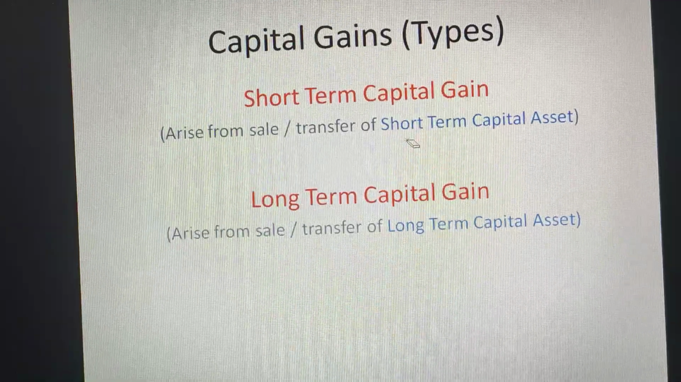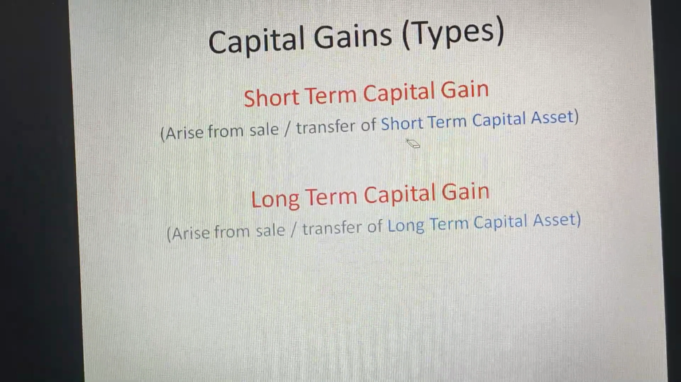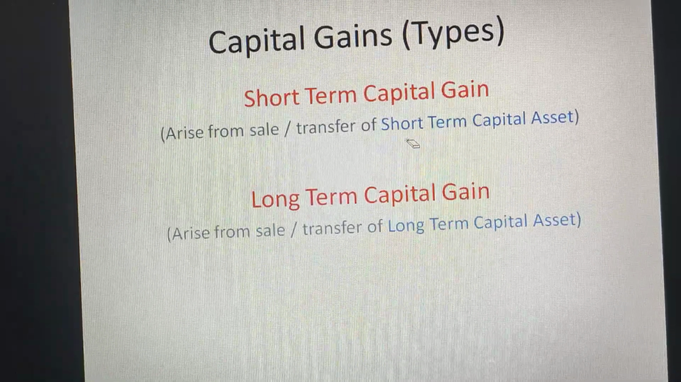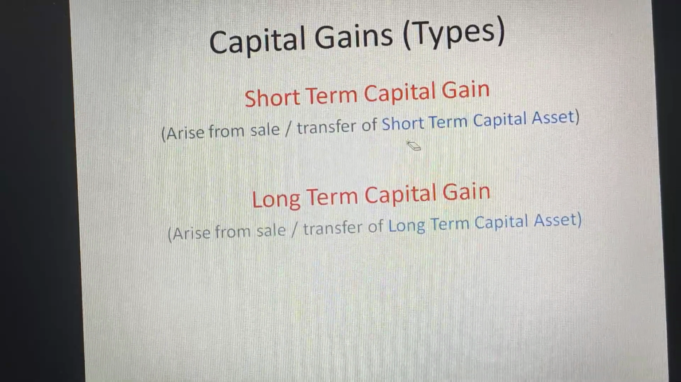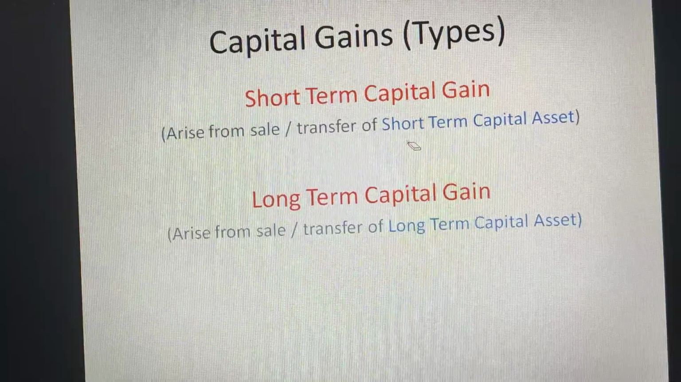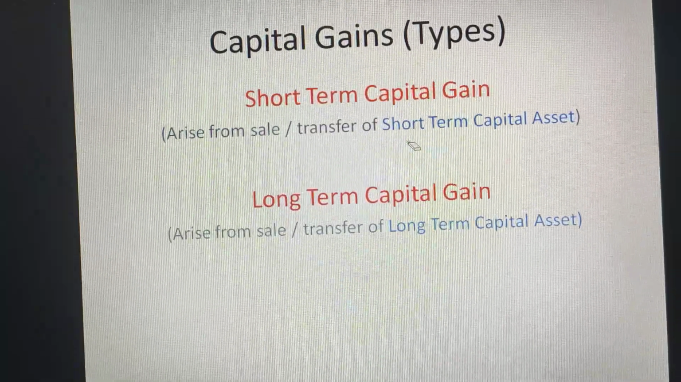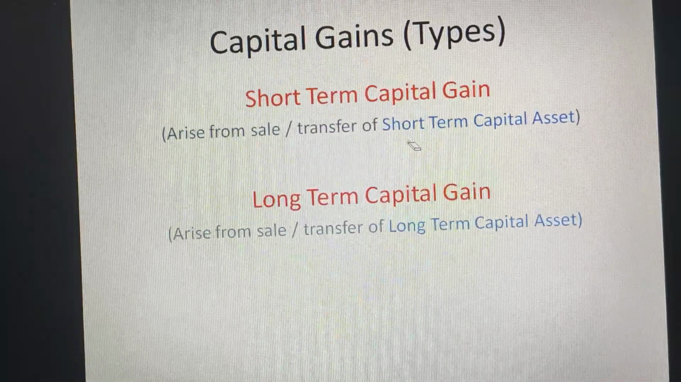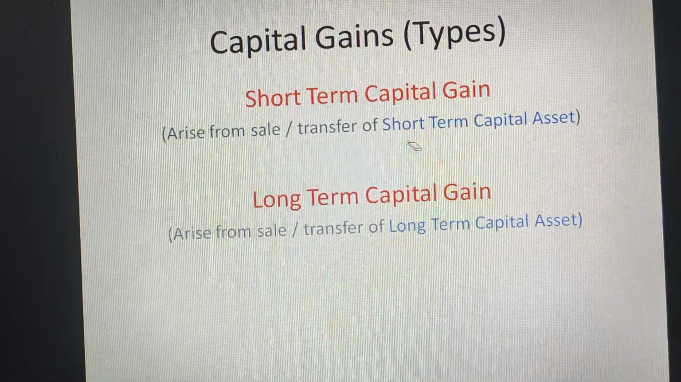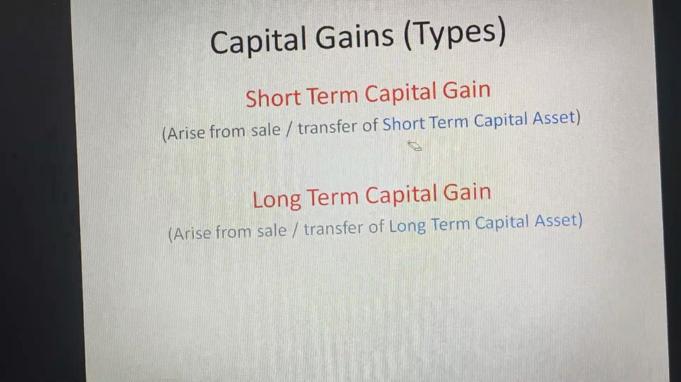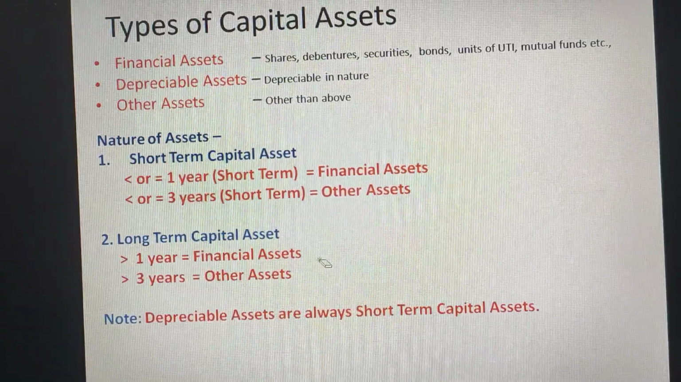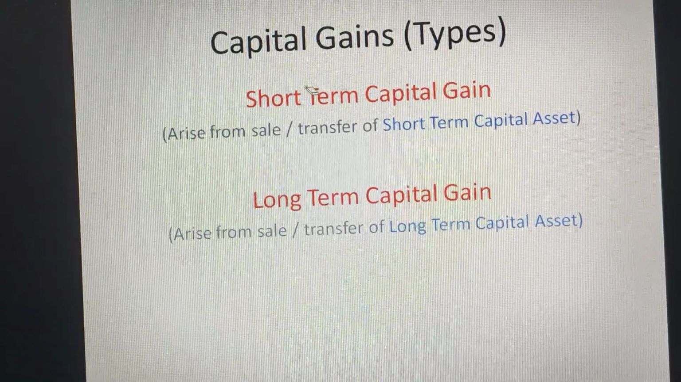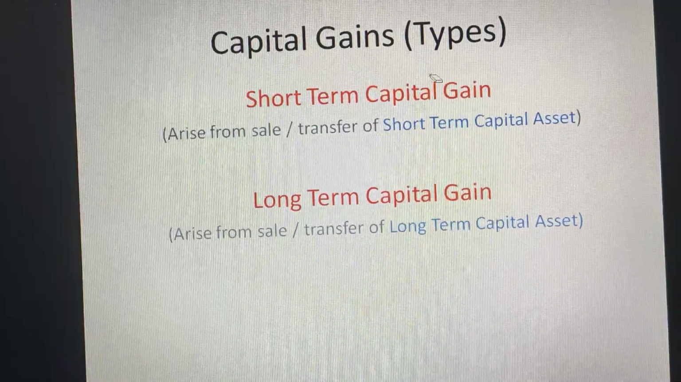Now, we understood what is capital gain, what is capital asset, and when it should be charged under the head income from capital gains. Then we saw what is included and what is not included. Then we saw the different types of capital assets, the different types of assets by nature also. Now, based on the nature of capital assets, short-term and long-term, we classify capital gains also, into different types of capital gains.